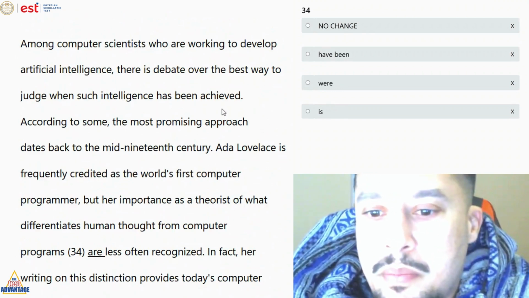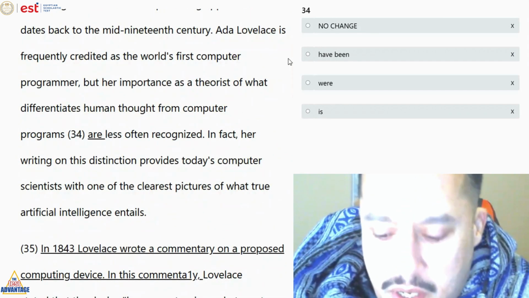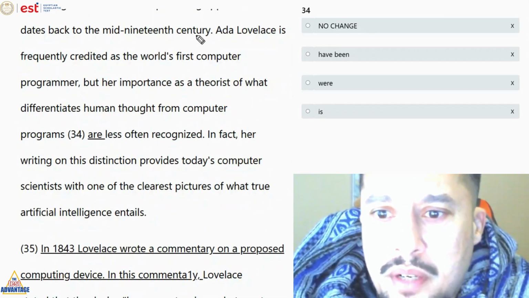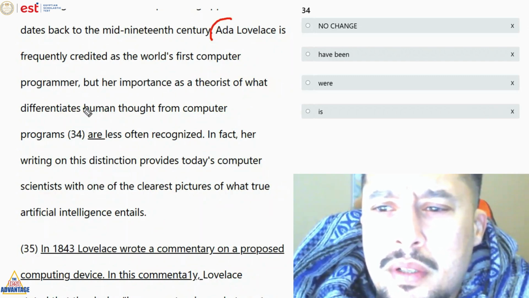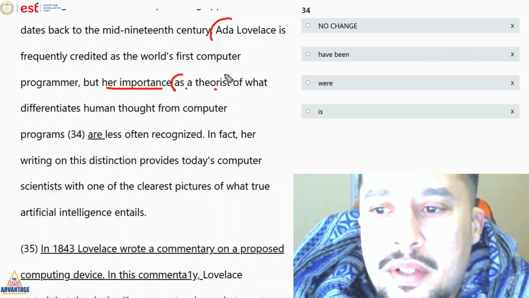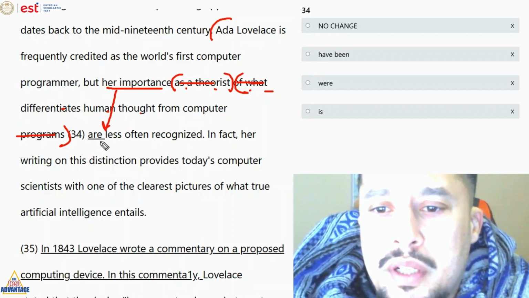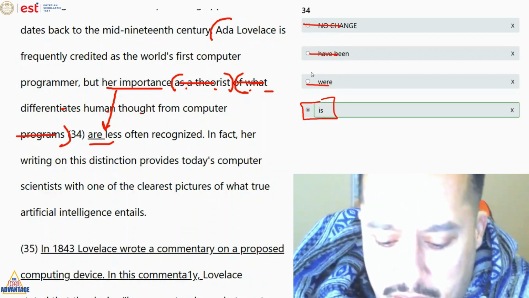All right, so passage number 4. We start here with a verb question: we either focus on tense or subject-verb agreement. Okay, so but her importance as a theorist of what differentiates human thought from computer programs, the preposition gets removed, her importance are. A plural, B plural, C plural, this answer is the only singular form.